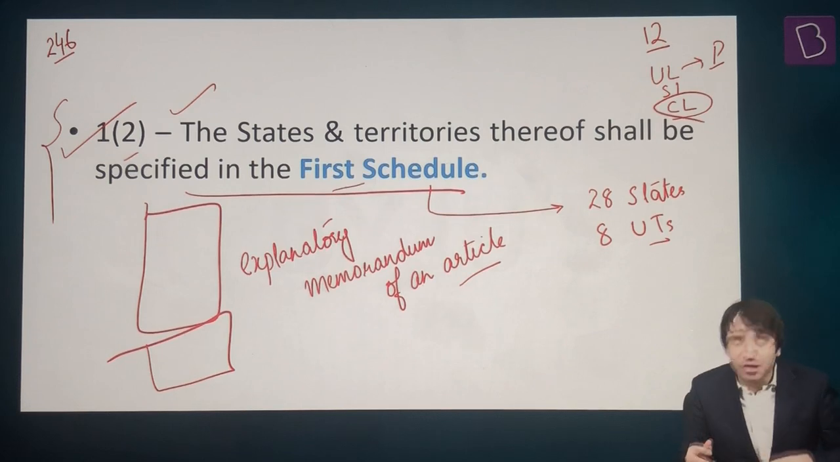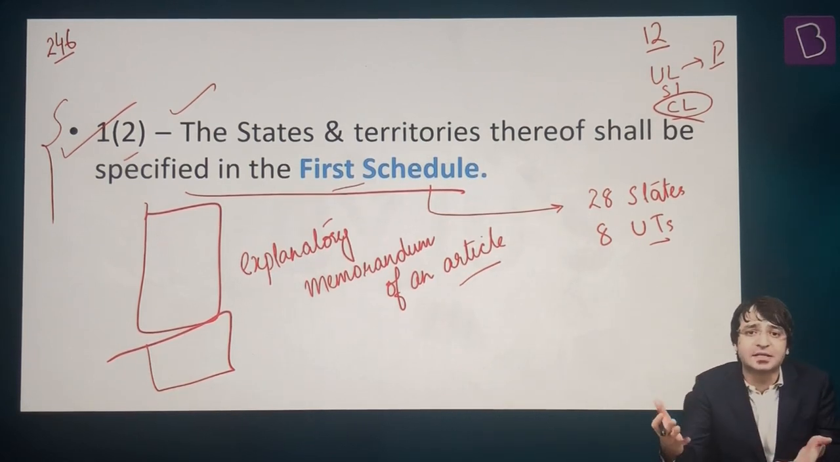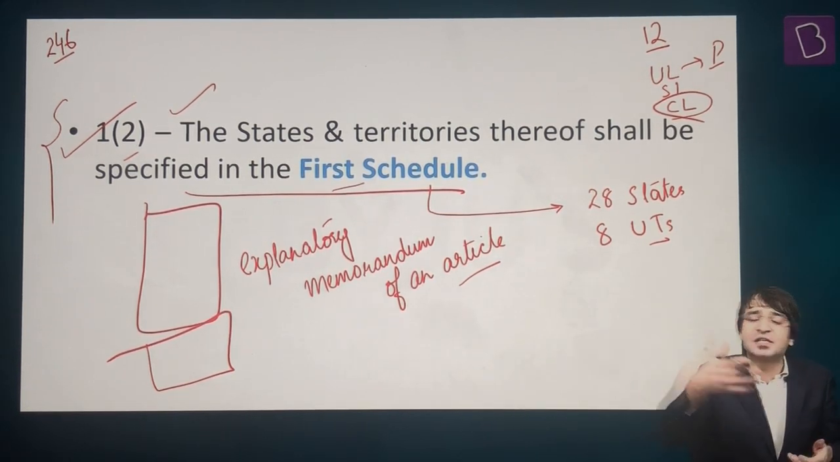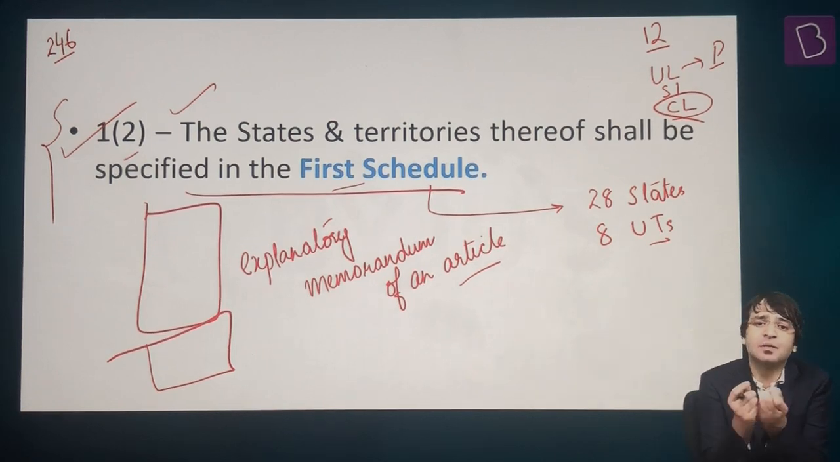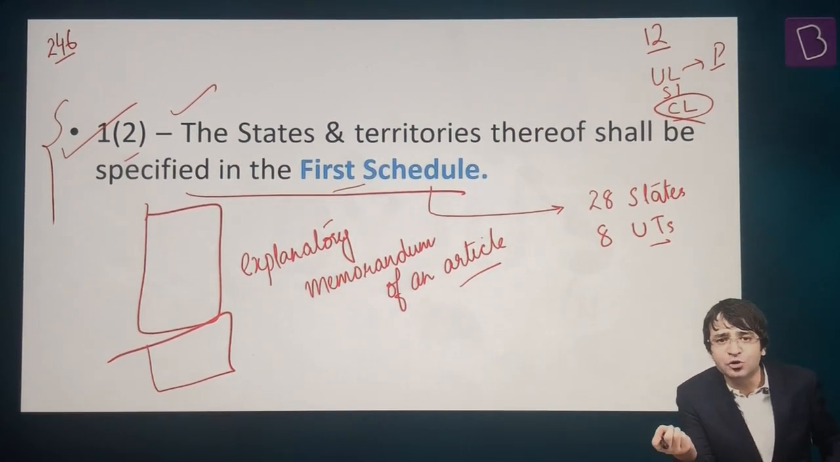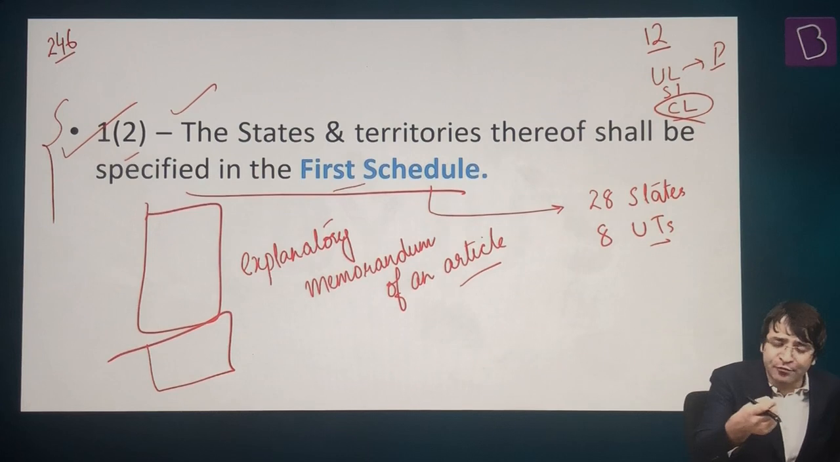But there are some powers which are given to both center as well as states, state legislatures as well as the parliament. For example, criminal procedure code, civil procedure code, marriage, divorce.